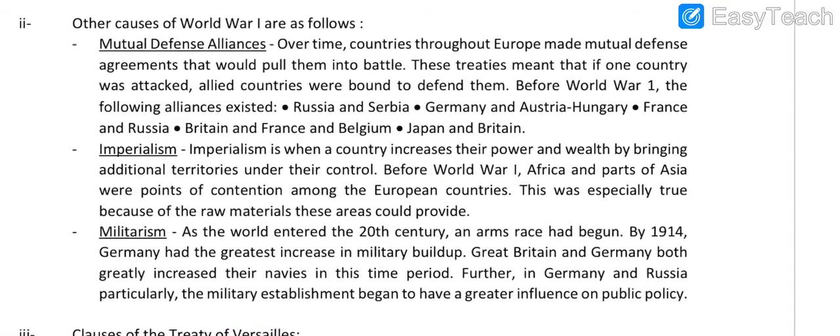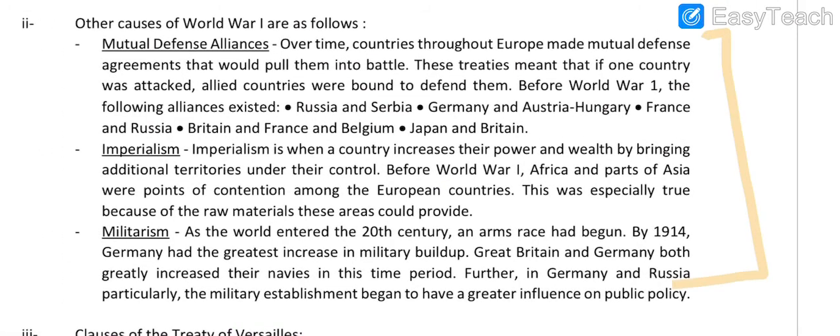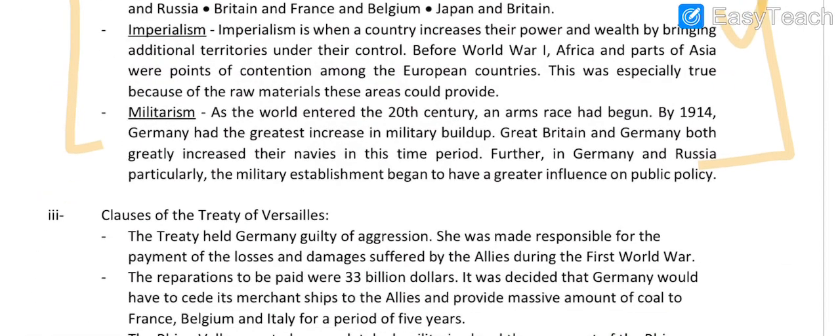The other causes of World War One are given over here. There are many causes, but I have written 3 causes over here. You can write others also, but these causes are good, and you can add nationalism to it also. These causes you can easily remember, therefore I have written them over here. And these causes also relate to other questions also. So if you read this, you will learn this, and you will be able to answer the other questions also.